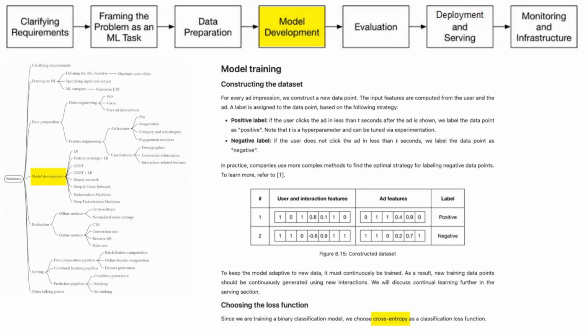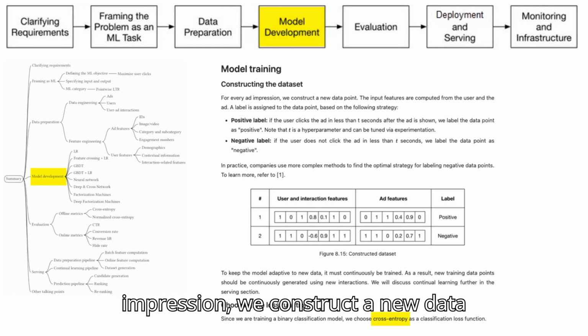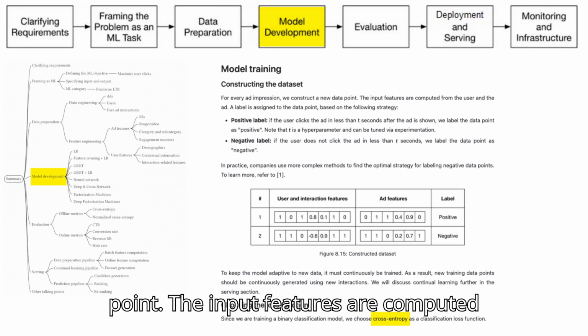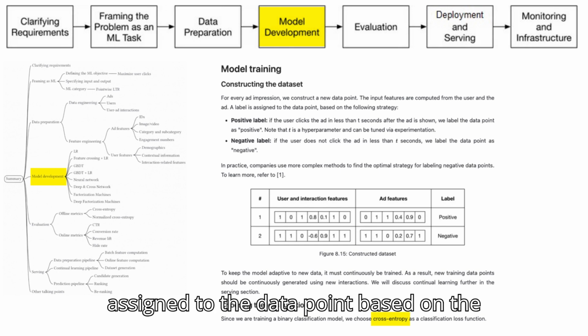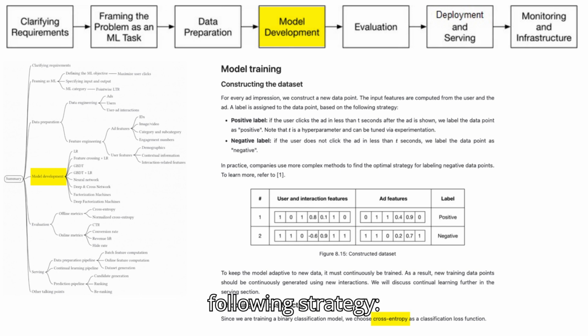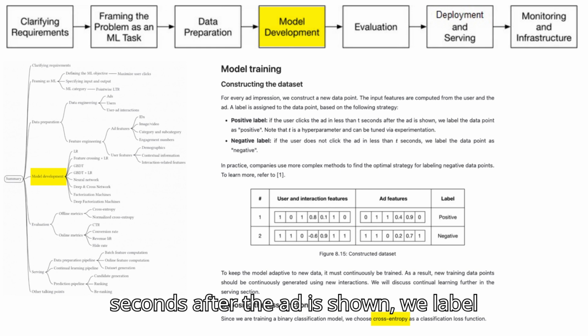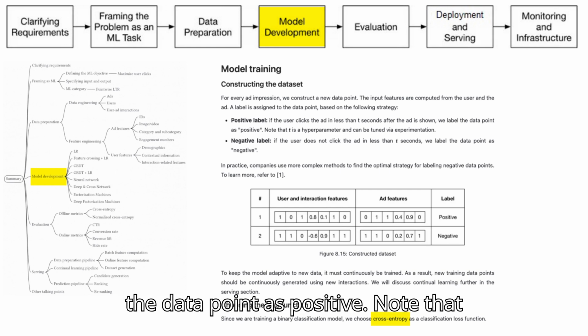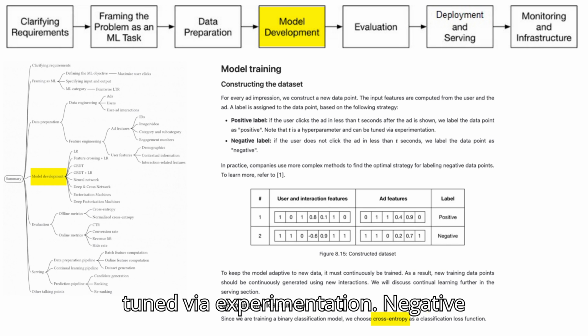Model training. Constructing the dataset. For every ad impression, we construct a new data point. The input features are computed from the user and the ad. A label is assigned to the data point, based on the following strategy. Positive label. If the user clicks the ad in less than t seconds after the ad is shown, we label the data point as positive. Note that t is a hyperparameter and can be tuned via experimentation.